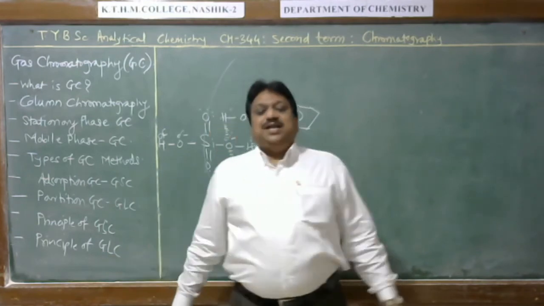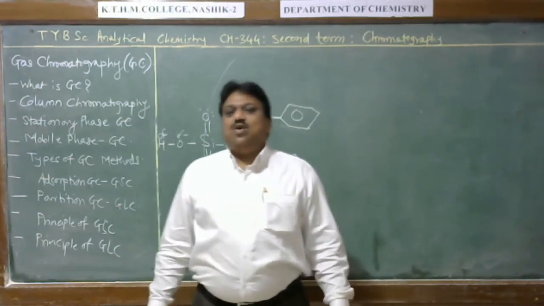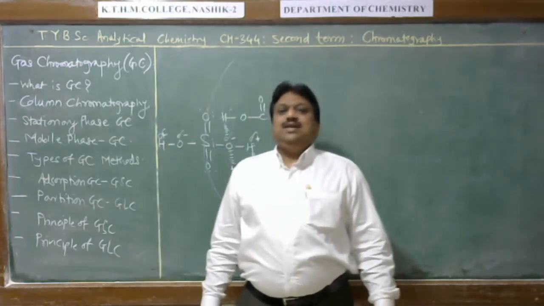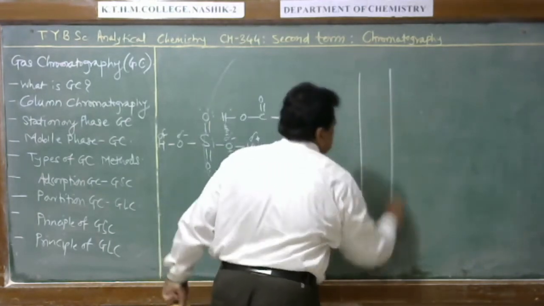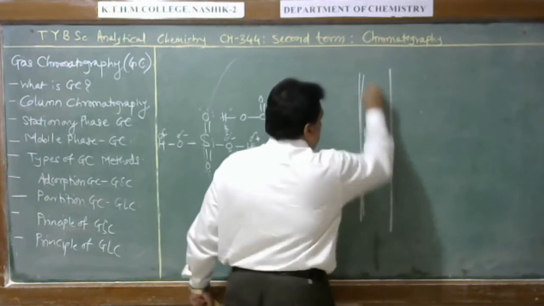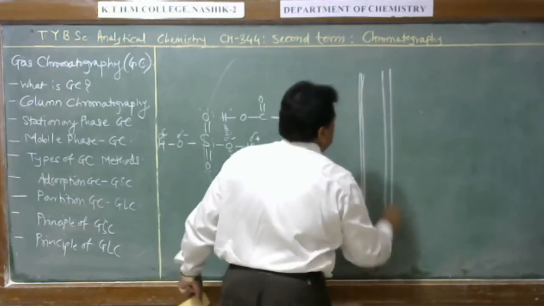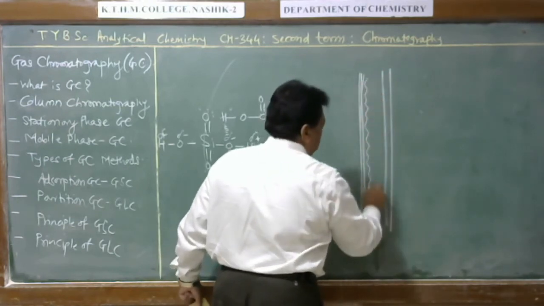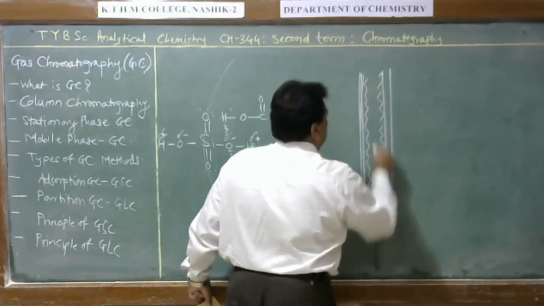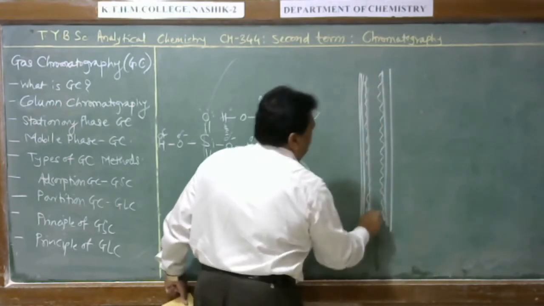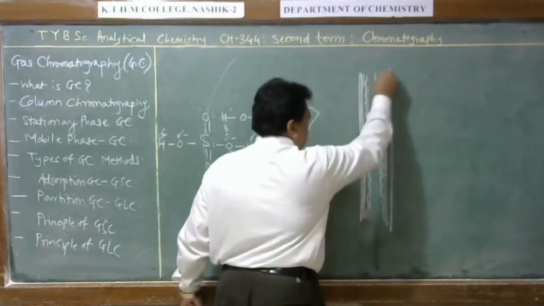In case of gas liquid partition chromatography, liquid is coated on the solid support. This is a column, and suppose this is the stationary phase, a solid adsorbent material, and here a liquid is coated on the solid support in this way.